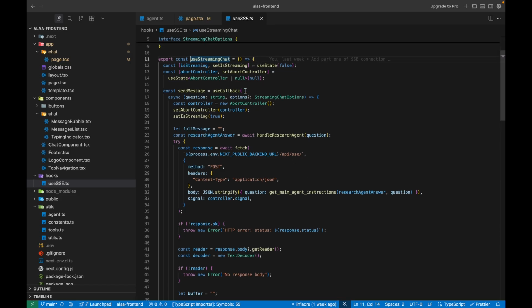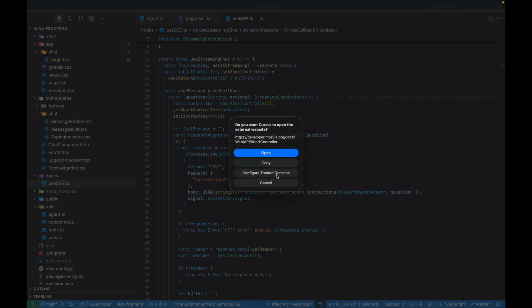So it handles the server sent events and also the interaction with the models. You can see once you receive a question, you start with the streaming. I want to keep track of whenever you are streaming, whenever something is happening, and when it's done, when the agent is done, when the API call is done, so that we can pause the streaming. So here it receives a question. You use this send message callback, which receives a question and possible options.